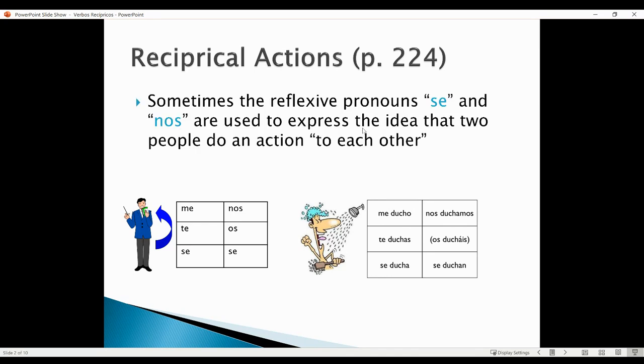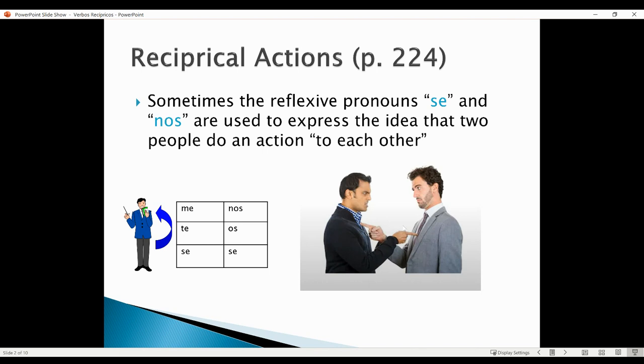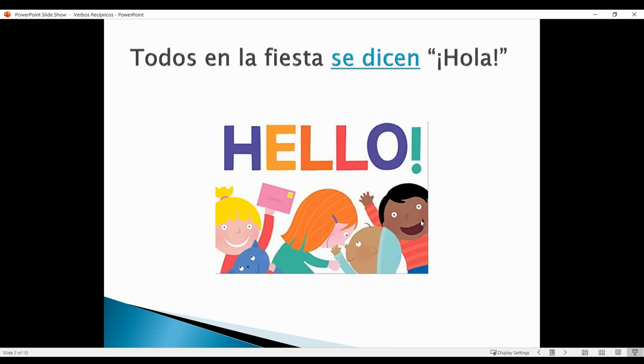With reciprocal actions, we're only going to be using the reflexive pronouns se and nos, because two people are doing the action to each other. So rather than one person doing the action to themselves, two people are doing the action to each other. Like maybe these two people, pointing at each other, they're doing the action to each other. If two people were talking to each other, that would be a reciprocal action. So you would just conjugate the verb just like any reflexive verb and then use the appropriate pronoun.